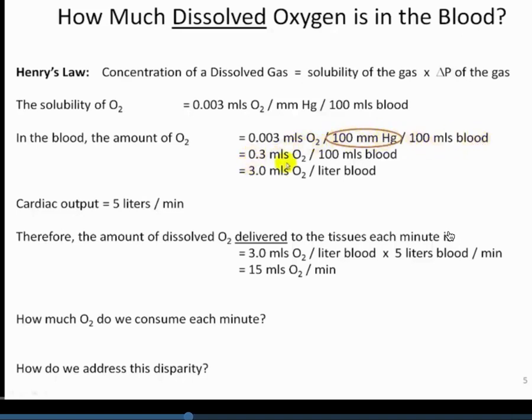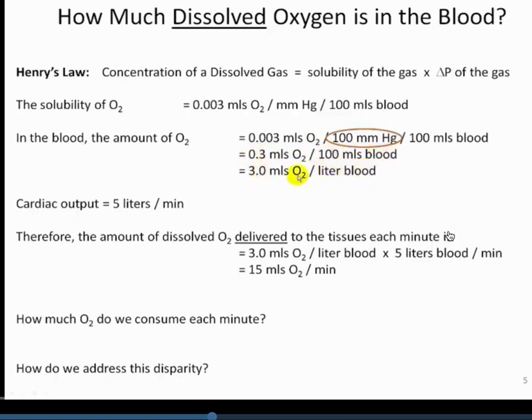So we multiply these numbers out, we get 0.3 mLs per deciliter. And this is exactly the same number we just calculated on the previous slide. Again, the dissolved amount is 0.3 mLs per deciliter of blood. Then what happens if we scale this up from 100 mLs up to a liter? Everything gets multiplied by 10. So it now becomes simply 3 mLs of oxygen per liter of blood. The only difference from this line to this line is going from 100 mLs to a liter, and just multiplying by 10.